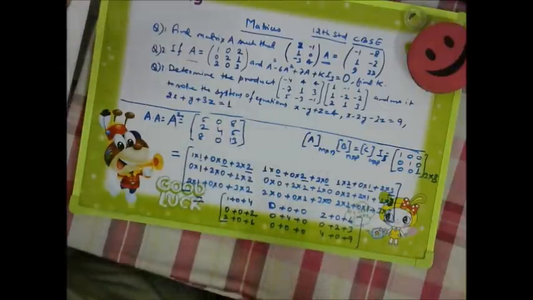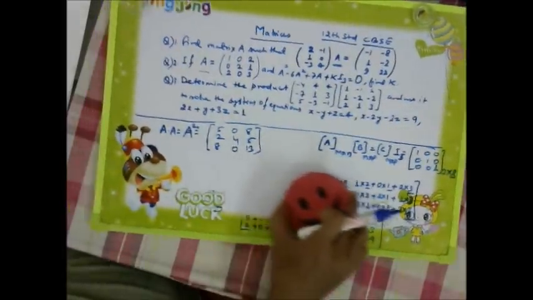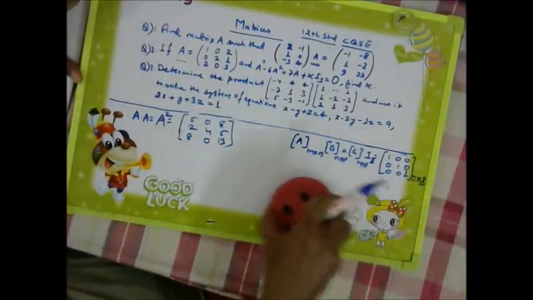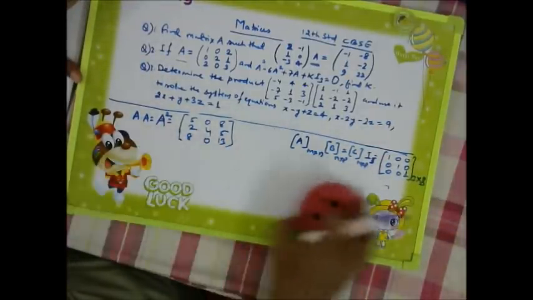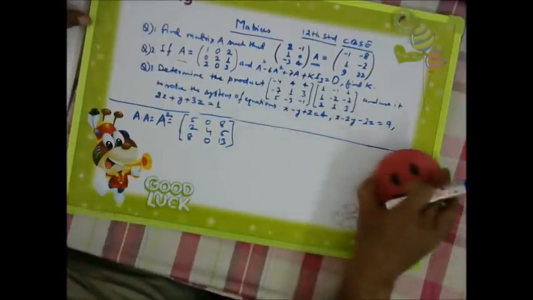So, A square we have got. Okay, right, and let me rub it now. Okay, right, very good. This side also it is not required at present.